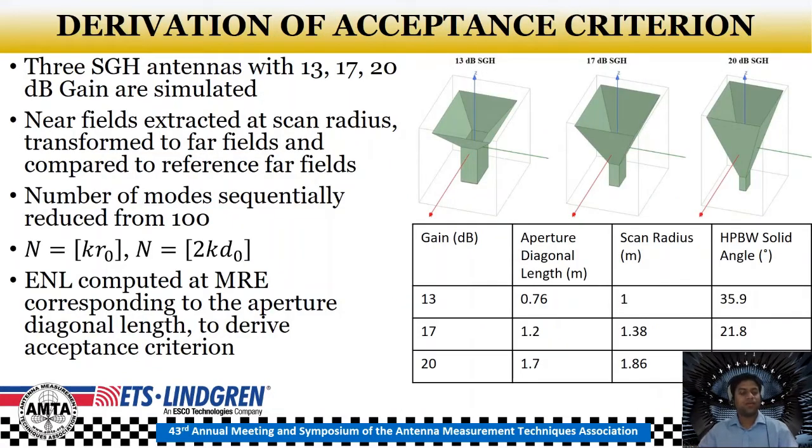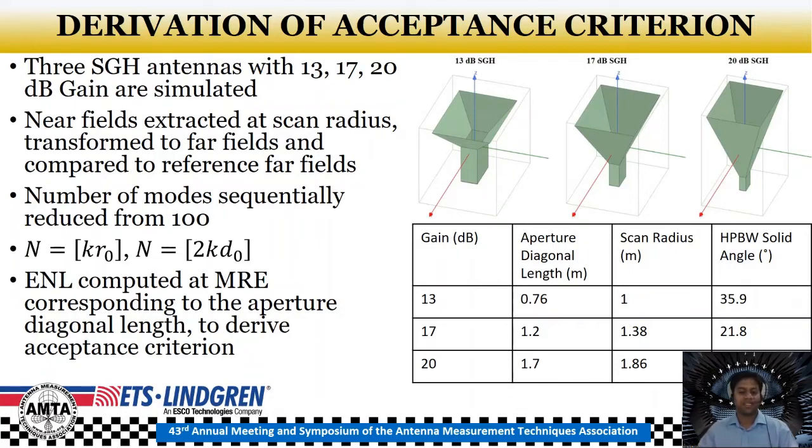So to begin with the derivation of the acceptance criteria, three different standard gain horn antennas with different gains are simulated at 1 GHz in ANSYS HFSS. The gains of the three horn antennas in consideration are 13 dB, 17 dB, and 20 dB, with the bounding box extended lambda by 4 on all sides. Now, the near field scan radius in the radiated near field region is defined at 2 lambda distance away from the horn structure and is stated in this table for the three horns.